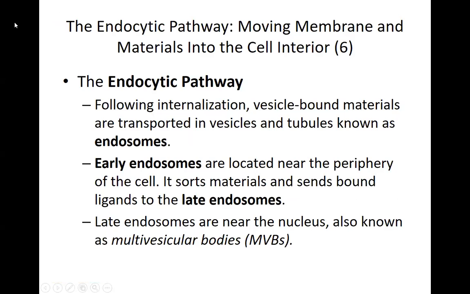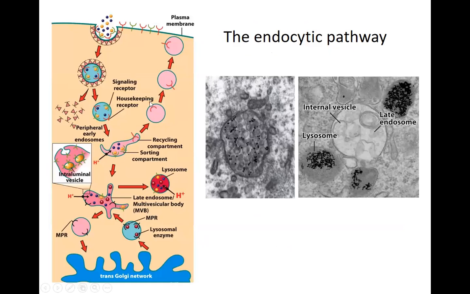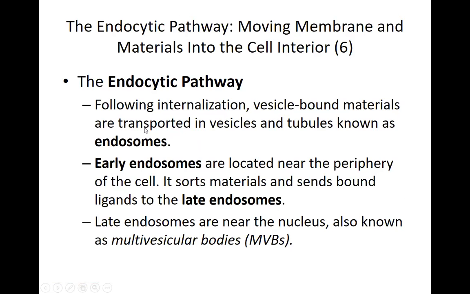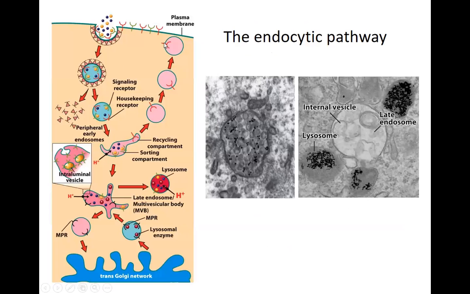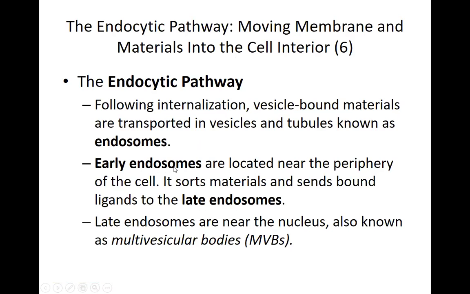So the endocytotic pathway follows internalization of the vesicle. The vesicle-bound materials are transported via vesicles and tubules that are known as endosomes. So we always represent these vesicles as circles, but sometimes they also have the shape of tubules. That's something to keep in mind. Early endosomes are located near the periphery of the cell, so they would be located near the cell membrane. They are generally called early endosomes because they have a relatively higher pH. Their pH is closer to neutral.